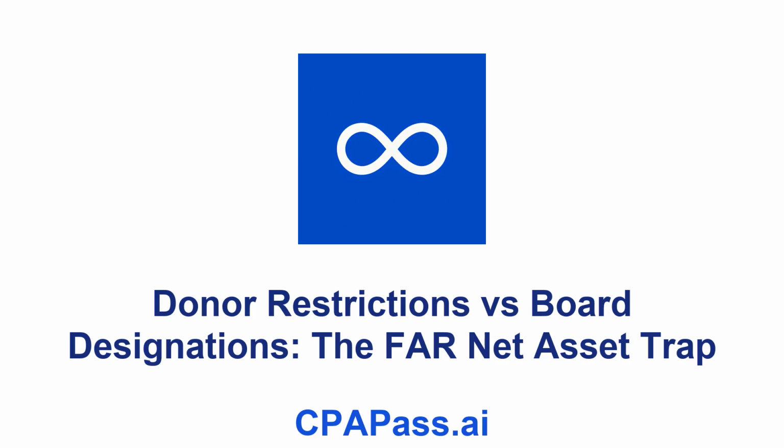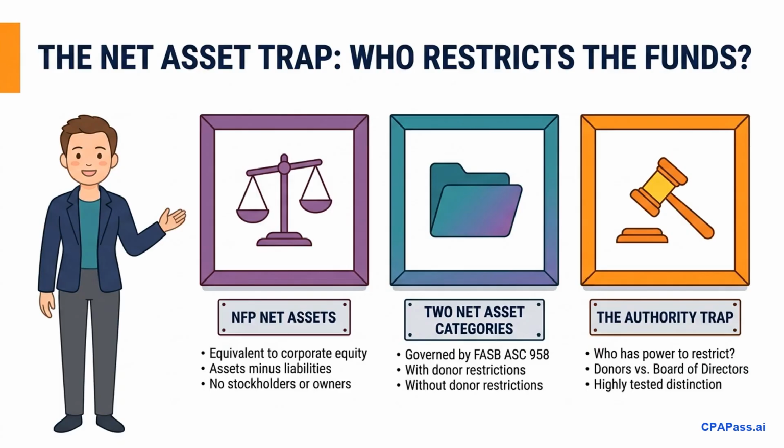Visit cpapass.ai. Today, donor restrictions versus board designations, the FAR net asset trap. Many candidates fail the FAR section because they confuse who has the authority to restrict funds in a not-for-profit organization. Under FASB ASC 958, net assets are the NFP equivalent of corporate equity, but they are classified into exactly two categories based on donor intent. The number one trap on the CPA exam is mistaking internal board decisions for external donor restrictions. Let's break down this distinction so you can avoid this common trap and protect your score.